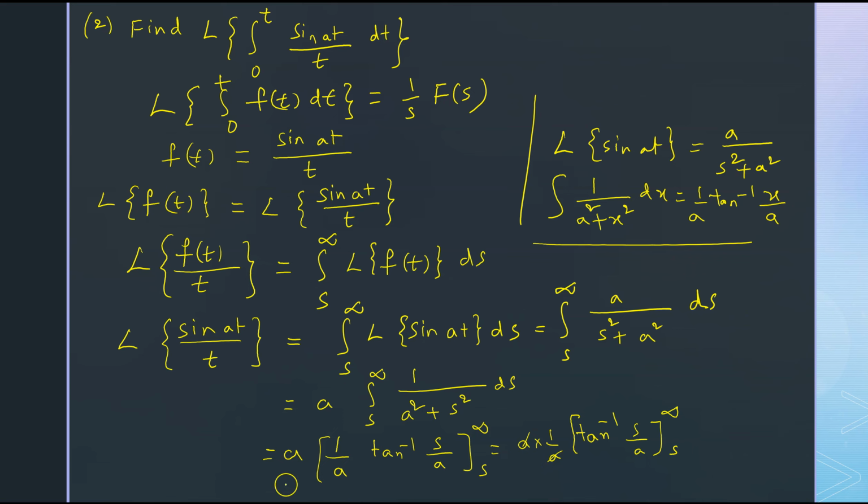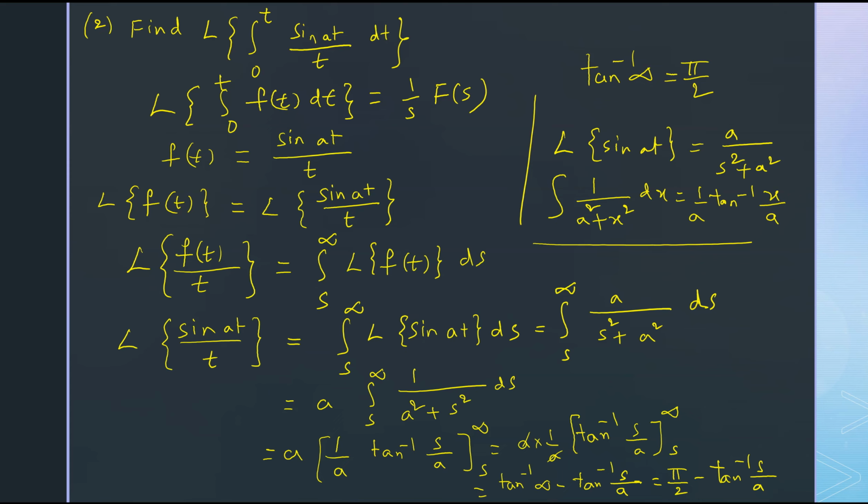We get tan inverse of infinity minus tan inverse of s by a, which is equal to, tan inverse of infinity is pi by 2. So here we get pi by 2 minus tan inverse of s by a.